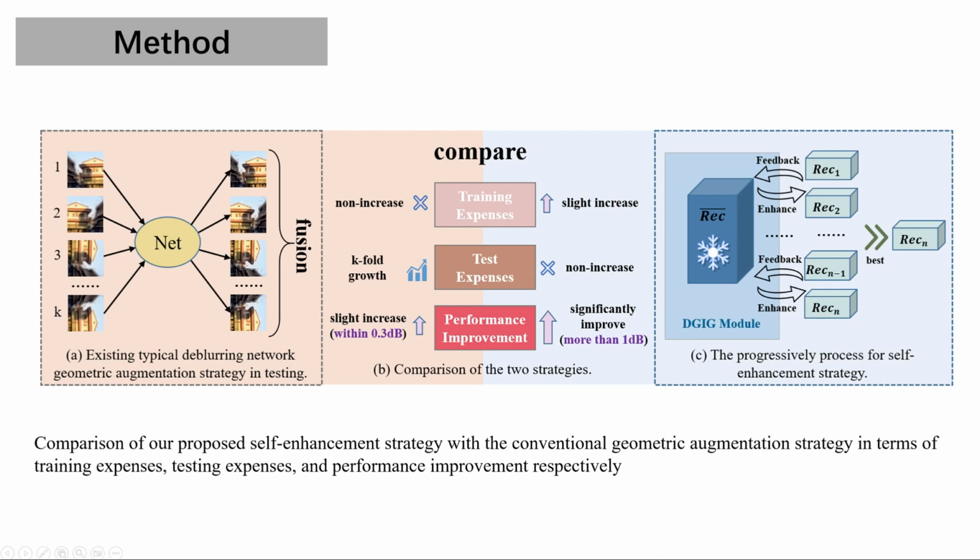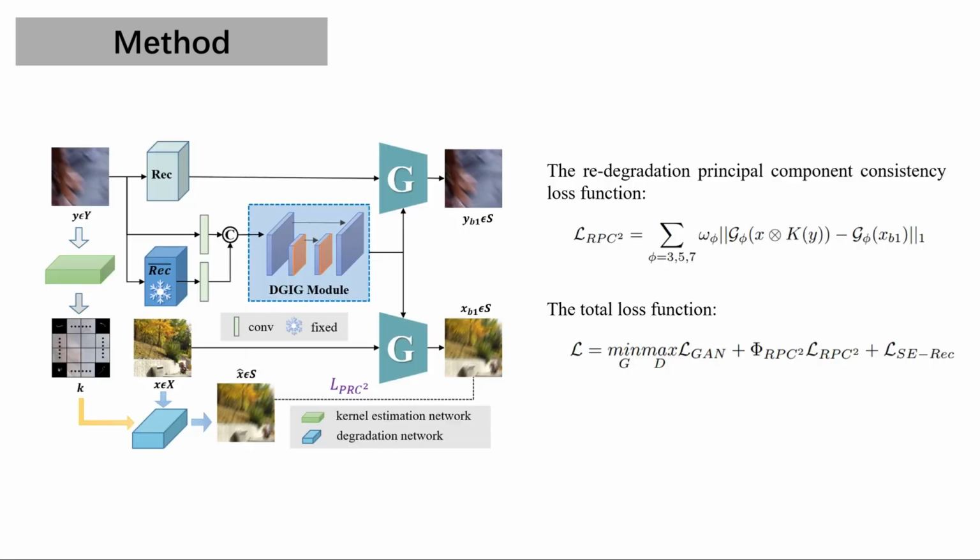The basic idea of the SE strategy is to use the results of the previous phase as feedback information to guide and improve the training of subsequent stages. A comparative analysis with existing typical geometric augmentation methods, as presented in the figure, reveals that the SE strategy markedly boosts performance with slightly additional training cost, without imposing extra complexity or testing overhead. It demonstrates the effectiveness of the SE strategy in image deblurring.